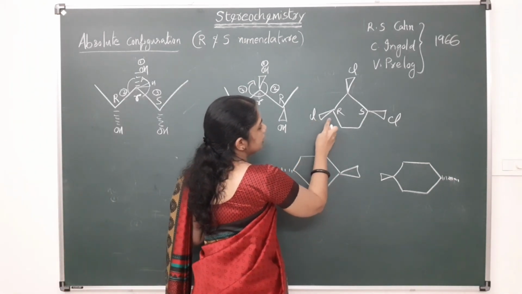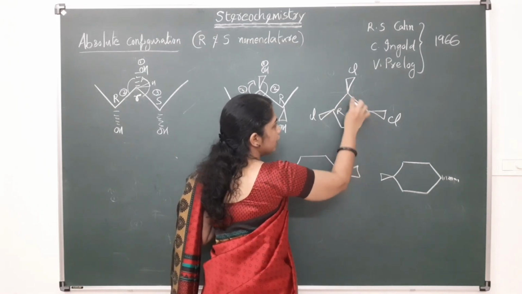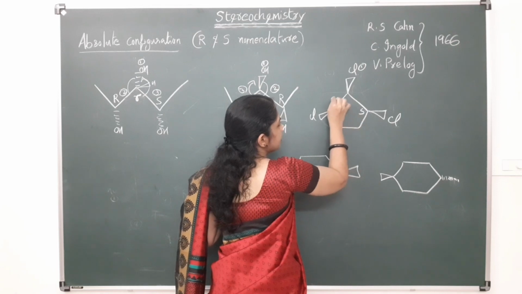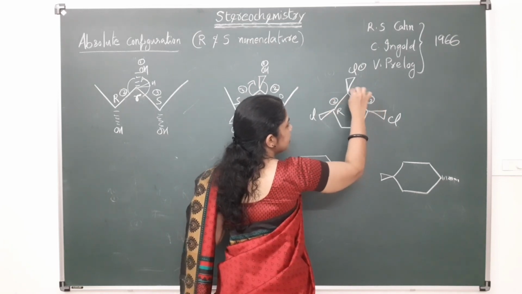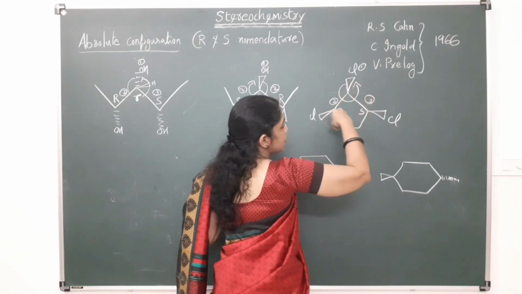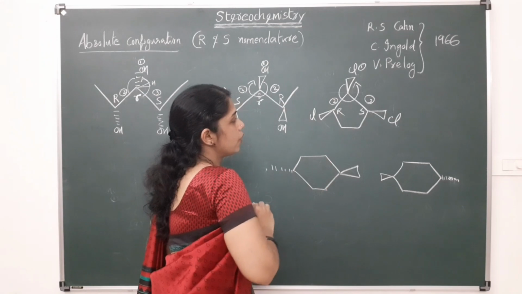Similarly, here also, for this carbon, both sides are the same. For this carbon, this is having the first priority 1, this is having second priority 2, this side is having third priority 3, and here hydrogen. So, 1, 2, 3, this is going in the anti-clockwise direction.